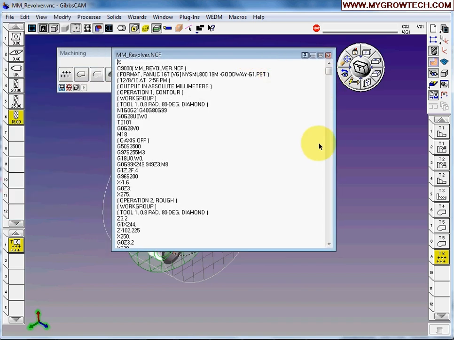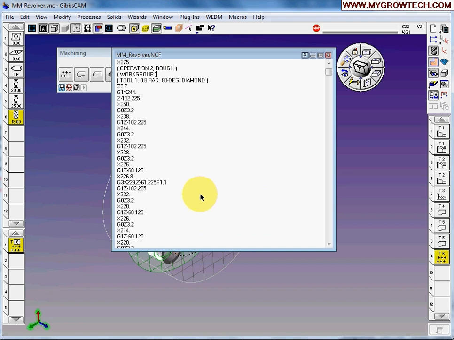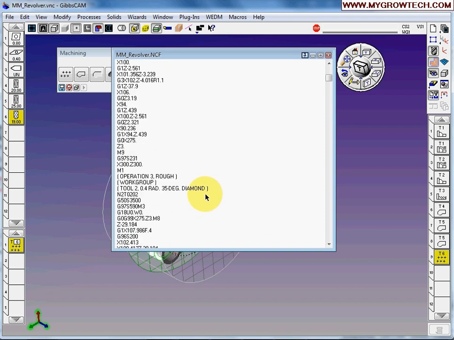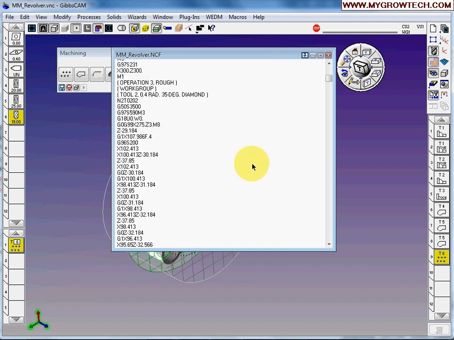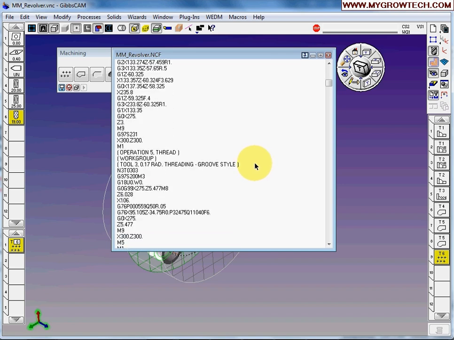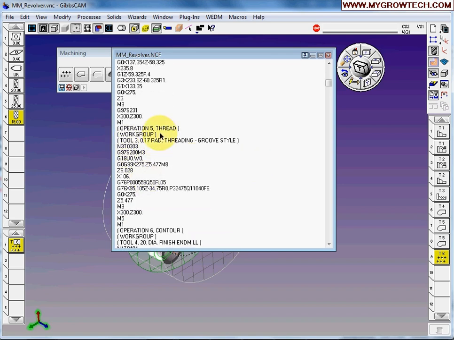And this will be the Z code for the programs. I'm going to show you a code for the y-axis operations. That will be operation number 6. This is threading.